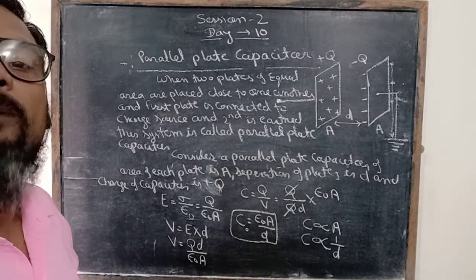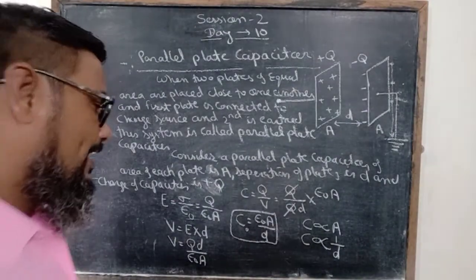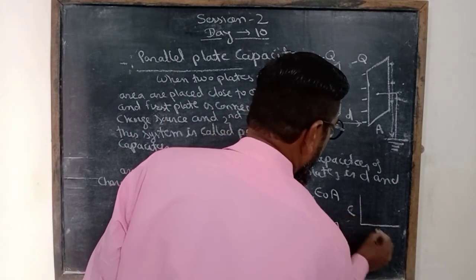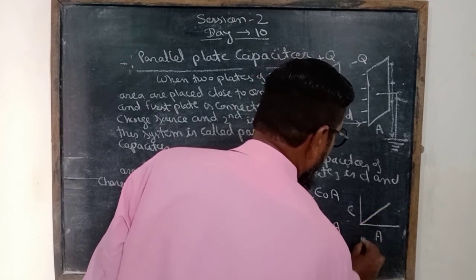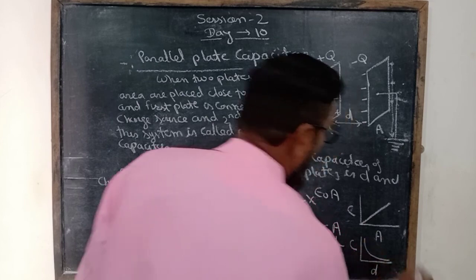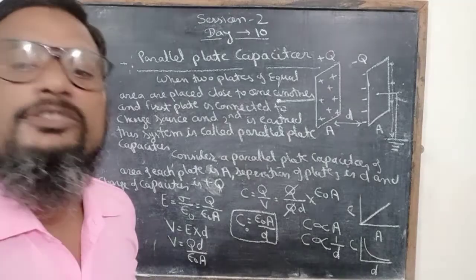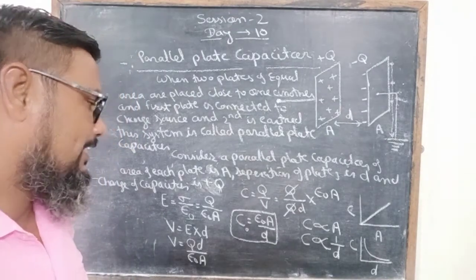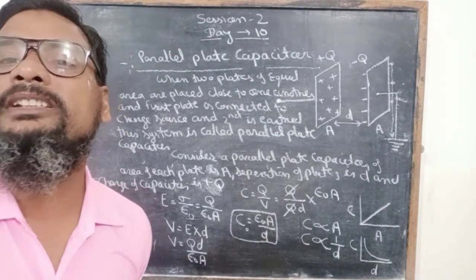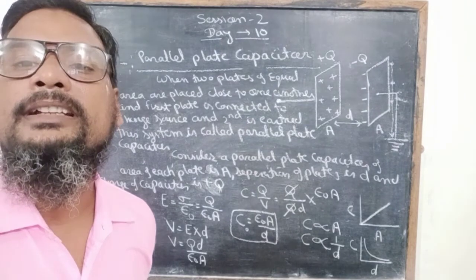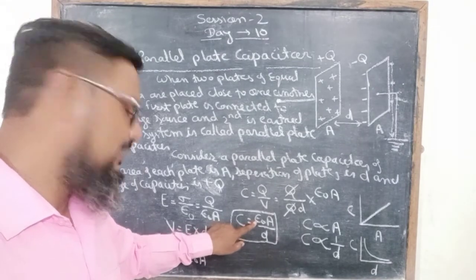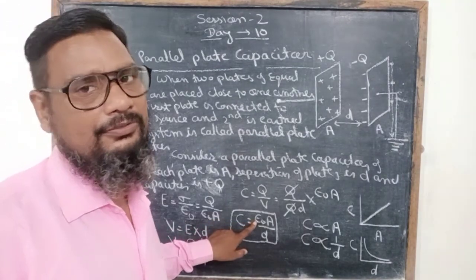If we draw a curve between C and A, it will be a straight line, and if we plot a curve between C and D, it will be hyperbolic in shape. So this is the parallel plate capacitor. For good capacitance, the area must be greater and the separation of the plates smaller. And in the next lecture we shall discuss the effect of a medium, meaning the effect of dielectrics.